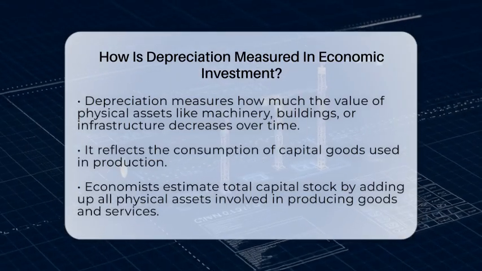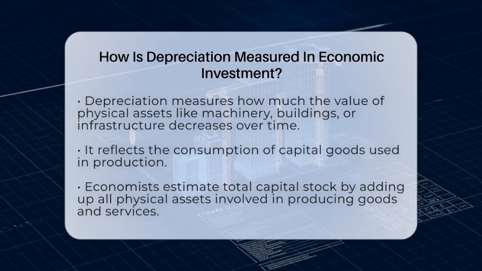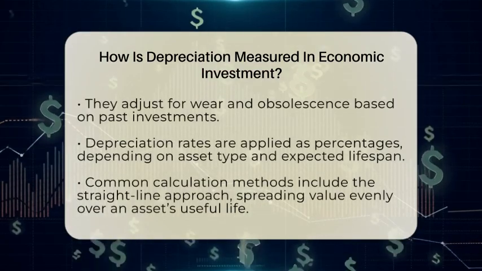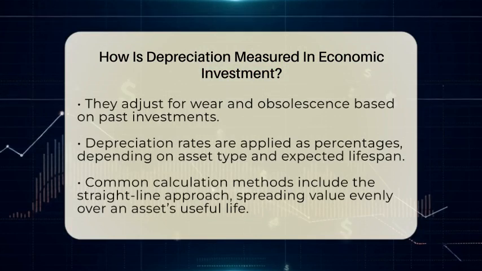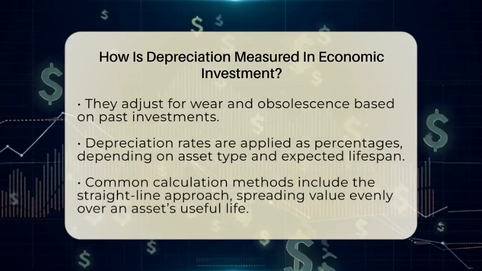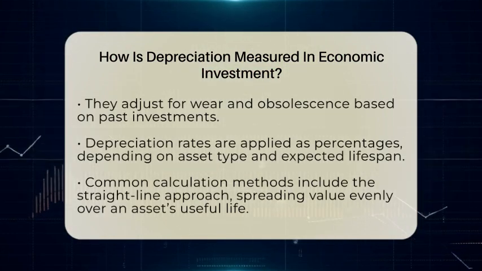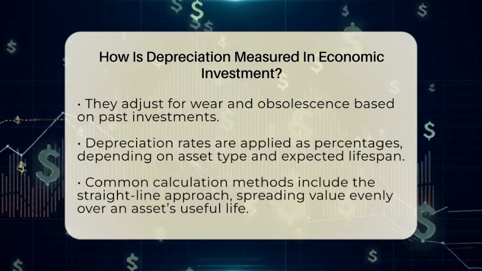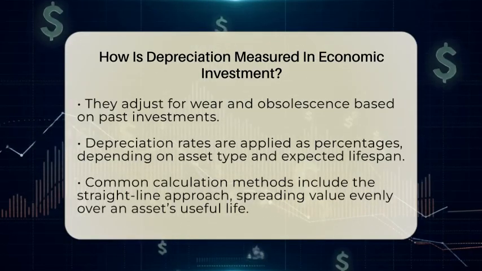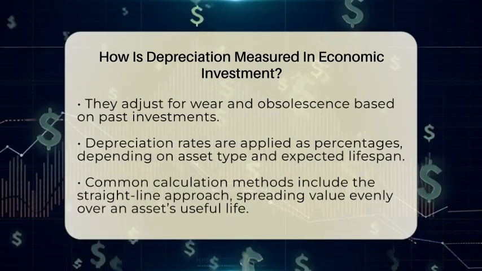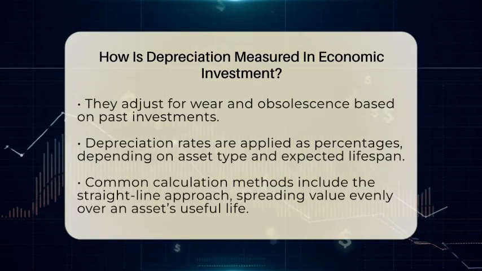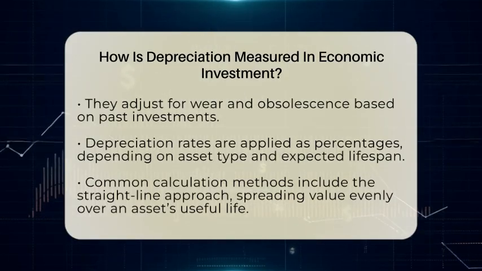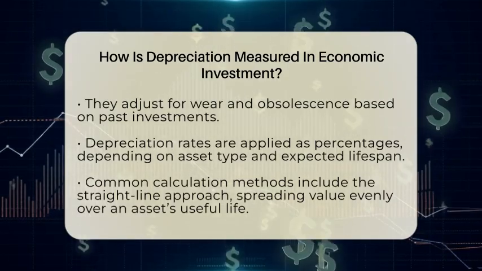Think of this as adding up all the physical assets that help produce goods and services. They look at past investments and adjust for how much those assets have worn out or become obsolete over time. Next, they apply depreciation rates, which are percentages that show how fast different assets lose value. These rates depend on the type of asset and how long it is expected to last. For example, machinery might have a depreciation rate of 10% per year, meaning it loses 10% of its value annually.